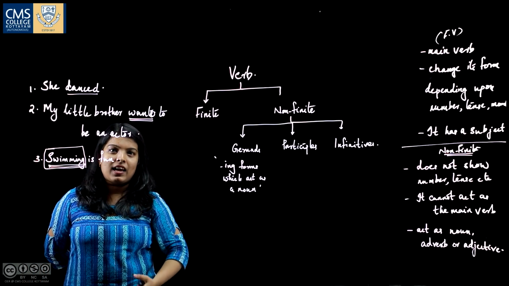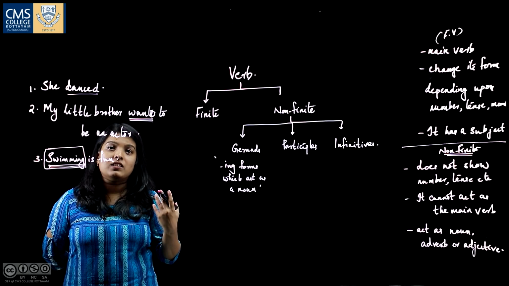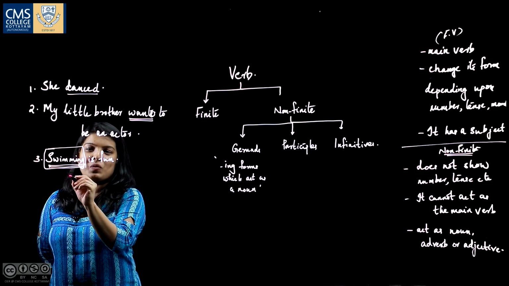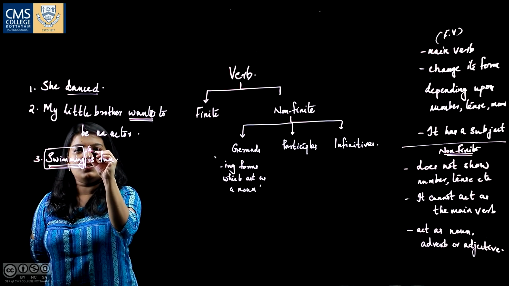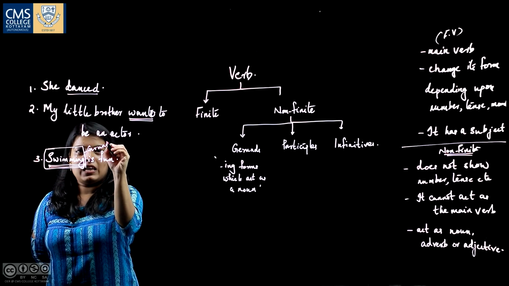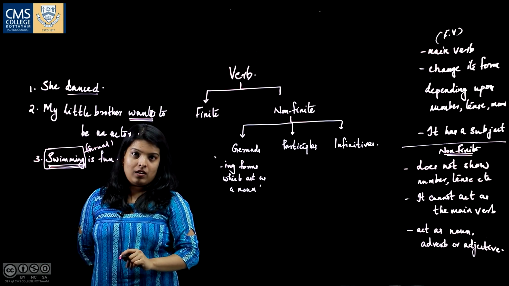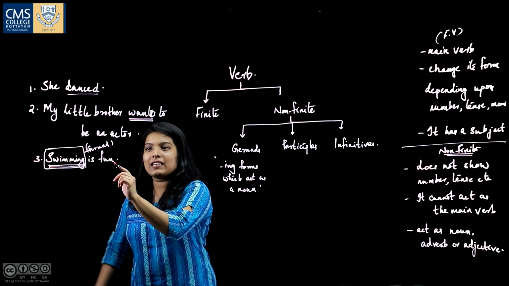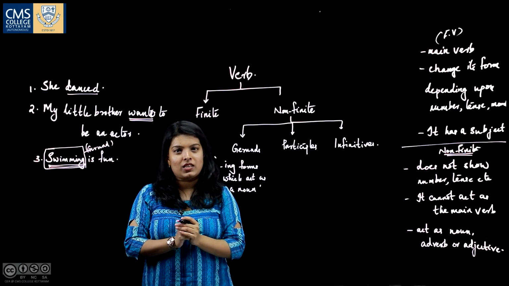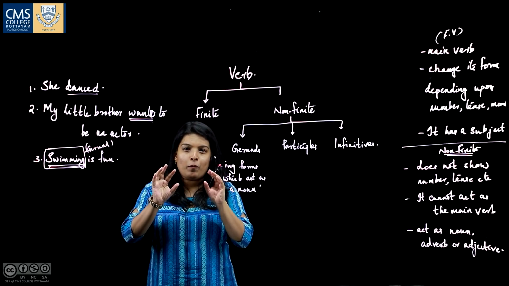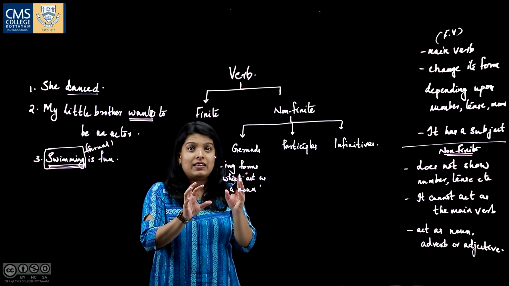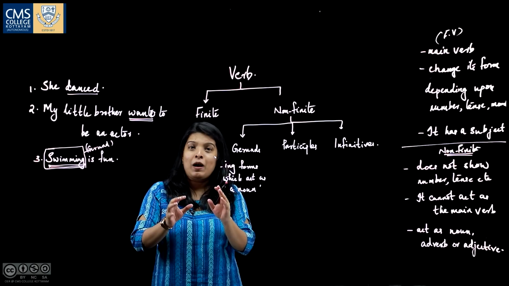Subjects are always nouns, right? So what is swimming here? Swimming is a gerund because it looks like a verb, it has the form of a verb, but it is acting as a subject in that sentence. The -ing form of a verb which acts as a noun is the definition of a gerund.